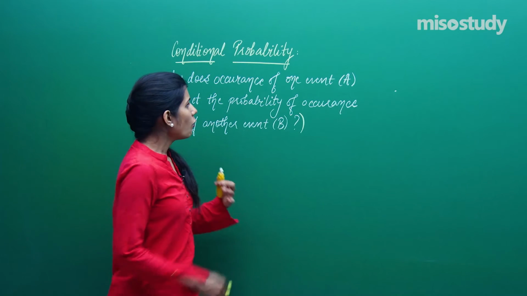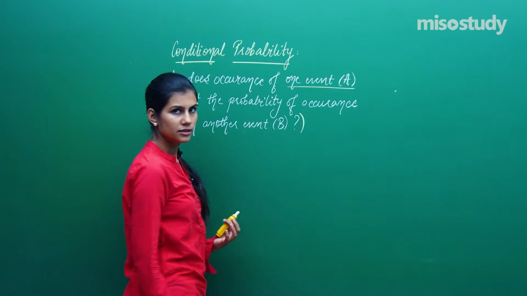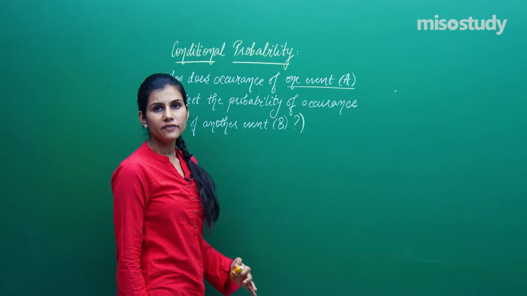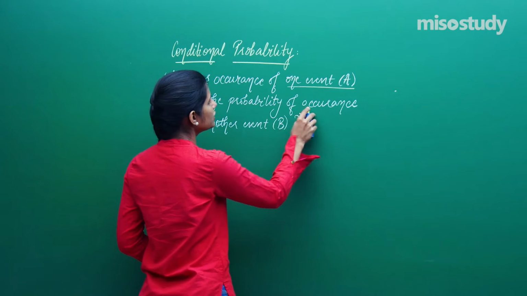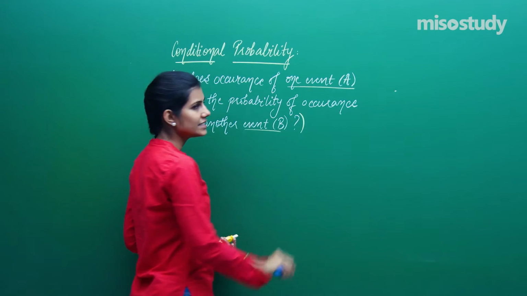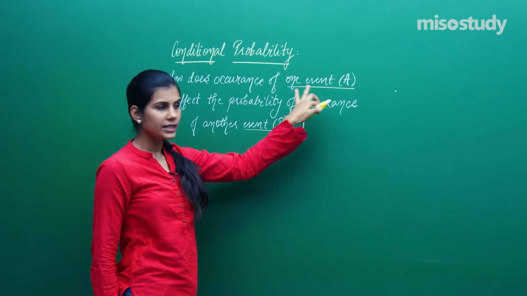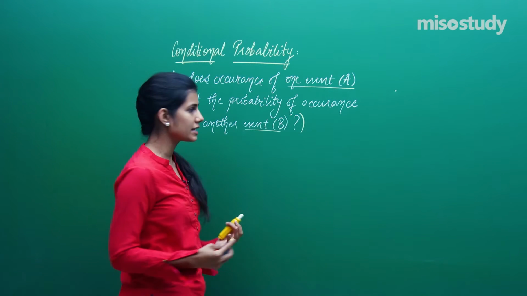Now what do I mean by one event has already occurred? Then how are the chances of occurrence of the other event getting affected? If one event has already occurred, how is that affecting the chance of occurrence of the other event? Let's try to understand this particular thing through an example.